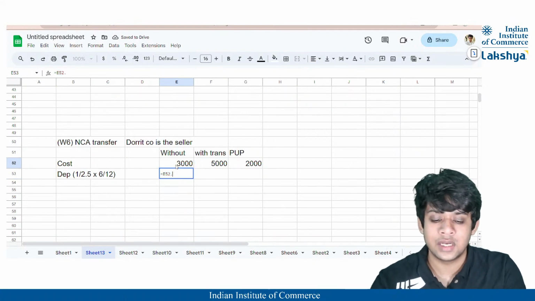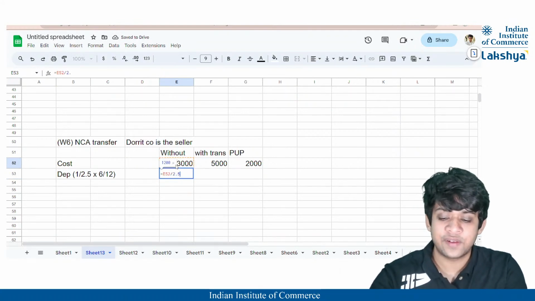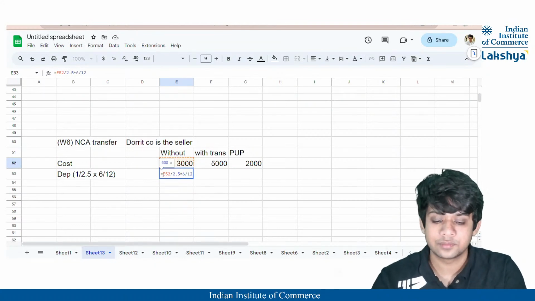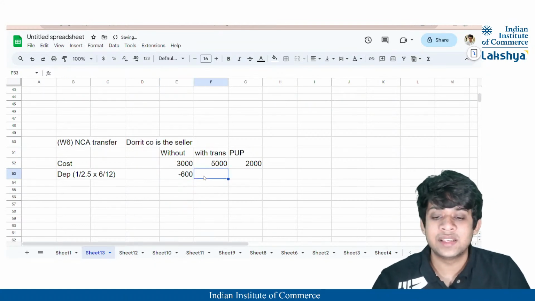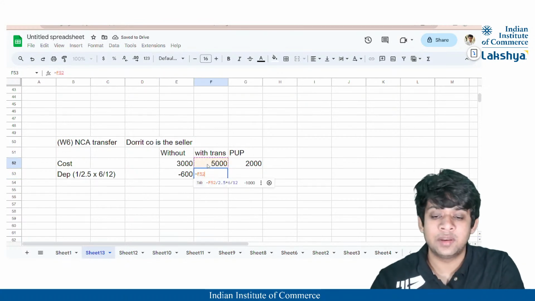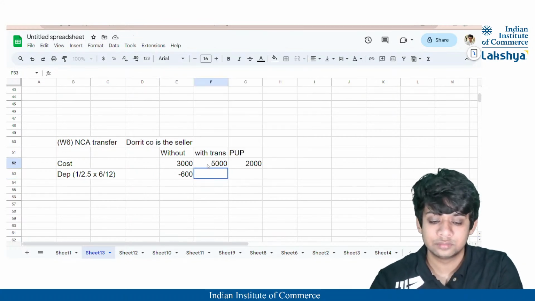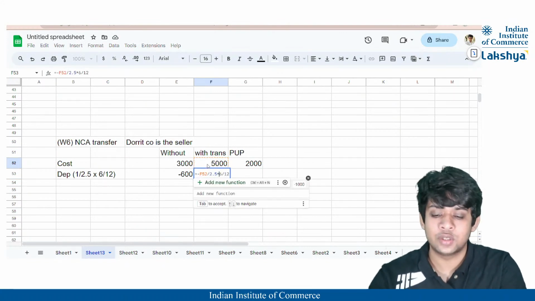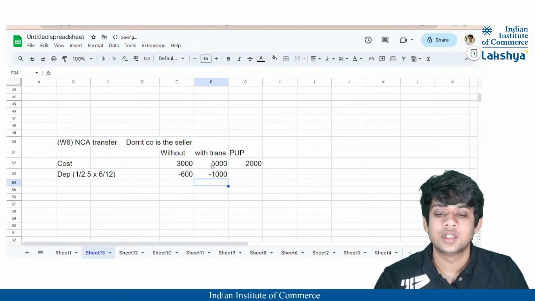So we will charge depreciation of 1 divided by 2.5, into 6 divided by 12, because we have to charge depreciation of only 6 months. So 3,000 divided by 2.5 into 6 divided by 12. That will be 600, and here it will be 5,000 divided by 2.5 years into 6 divided by 12, right?